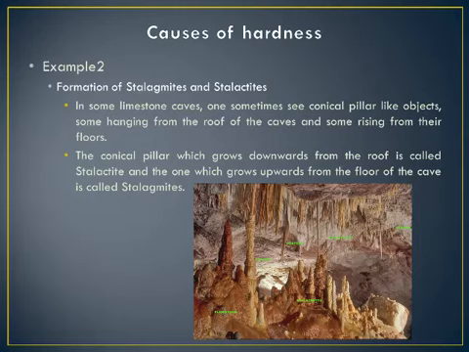Release of pressure and warmth inside the caves results in the conversion of some calcium hydrogen carbonate to calcium carbonate. This calcium carbonate little by little gets deposited both on the roof and floor of the cave. The conical pillar which grows downwards from the roof is called stalactite and the one which grows upward from the floor of the cave is called stalagmite.